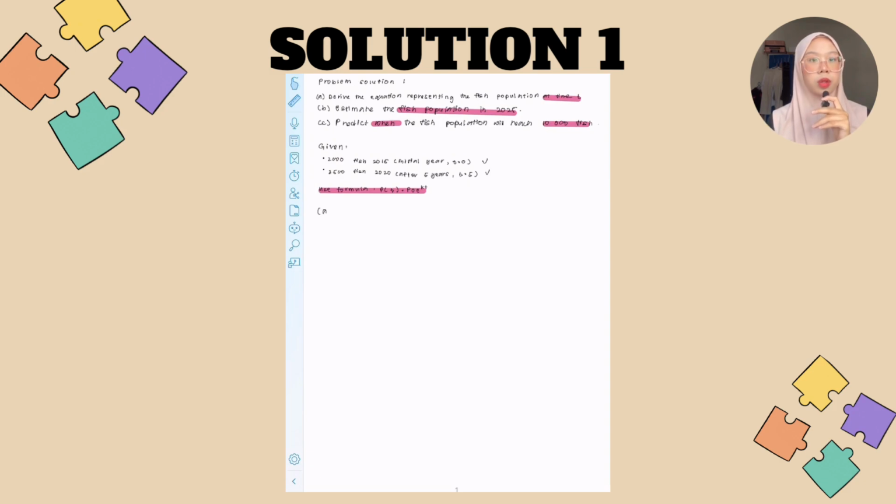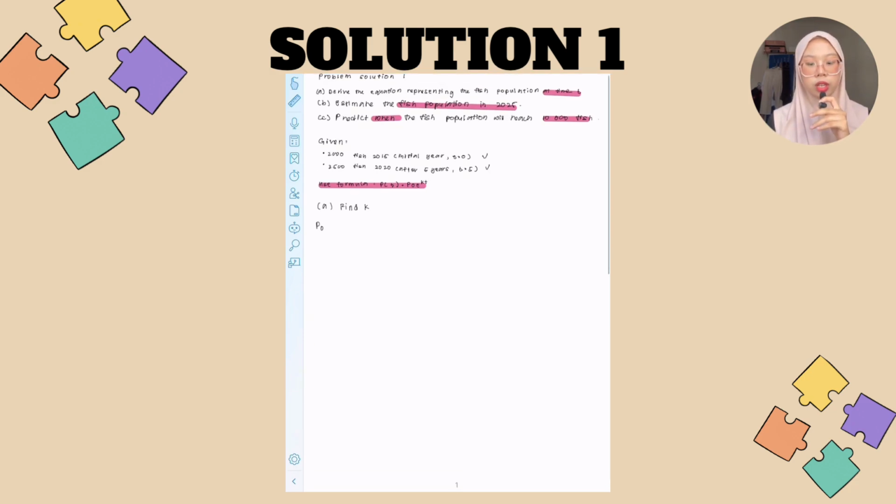So, first we find the growth rate, which is k. To find the value of k, we substitute the known values into the equation. We set the initial population, P naught, as 2000 and the population after 5 years as 3500. By solving the exponential equation, we find the value of k is approximately 0.1120.